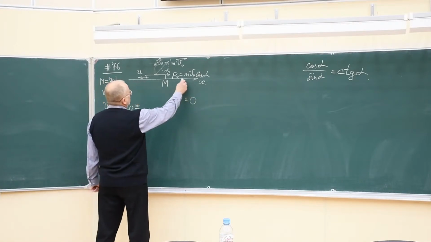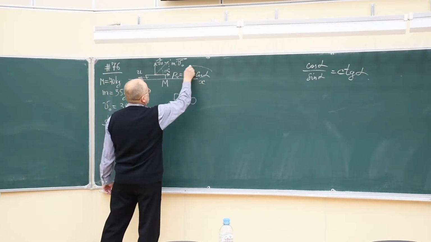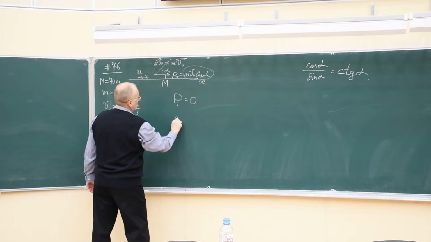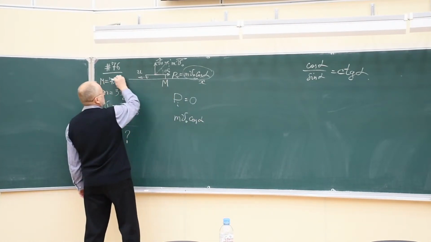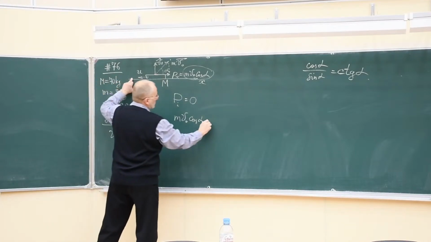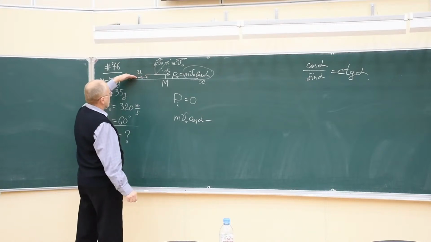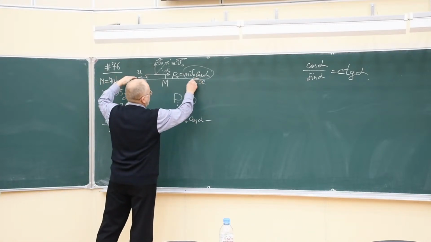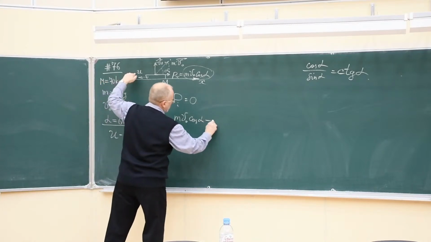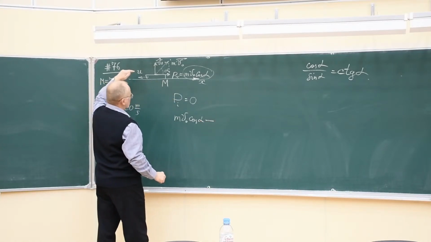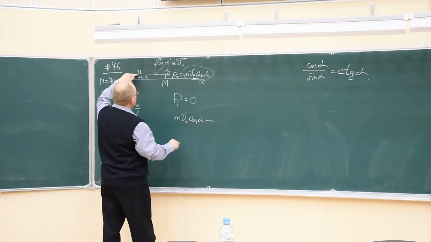So the final momentum will be what? In positive direction, we have the momentum of the bullet. And in negative direction, the vector is directed oppositely to the positive direction of the x-axis. So this term will enter this equation with a negative sign.